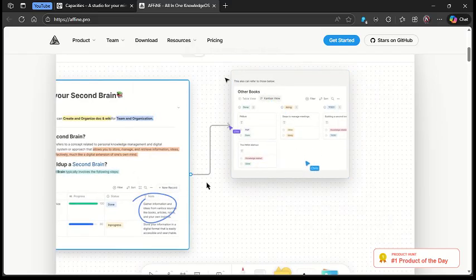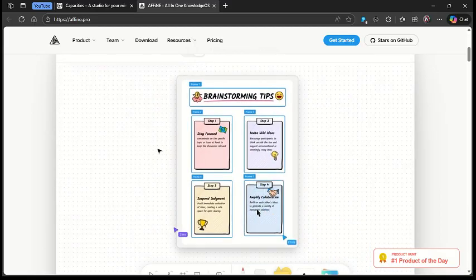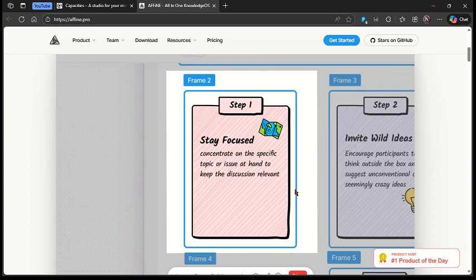So if you want simple, structured idea organization, choose Capacities, or if what you want is collaborative and visual thinking, just go with Affine Pro.